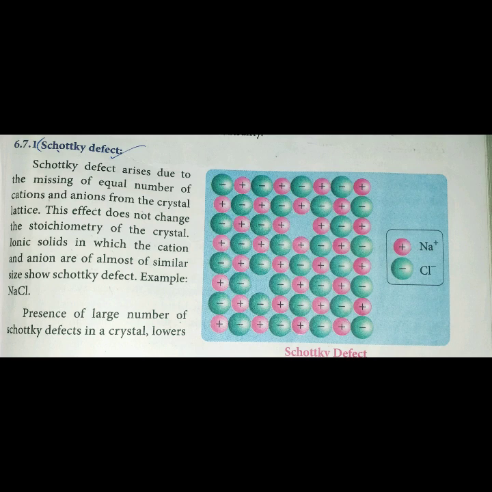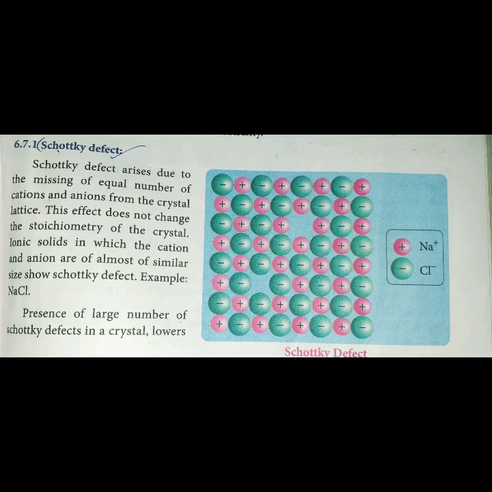The first type is Schottky defect. This is a very important 5-mark question: write a short note on Schottky and Frenkel defect. Schottky defect arises due to the missing of equal number of cations and anions from the crystal lattice. Suppose, for example, we take the sodium chloride crystal structure: the large negative sign represents the chloride ion and the red positive small size atom represents the sodium ion. So one chloride, one sodium, one chloride, one sodium. That means cation, anion, cation, anion.